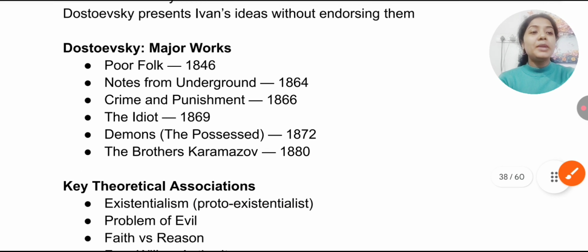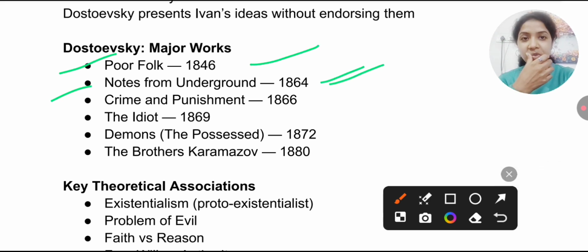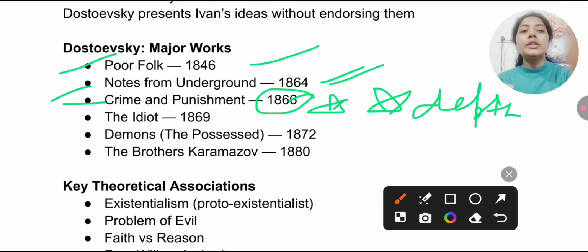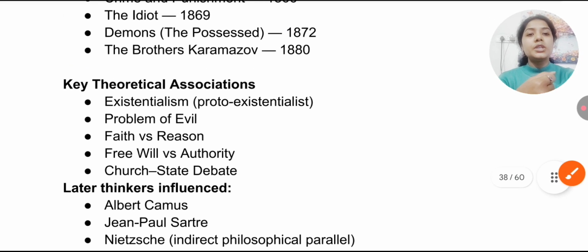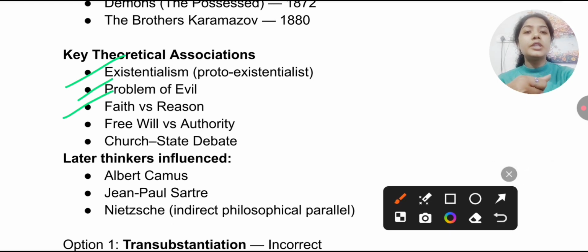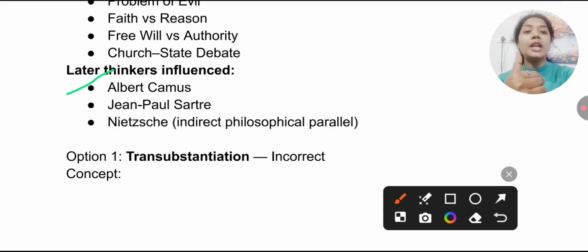Okay. Remember the major works by Fyodor Dostoevsky: Poor Folk 1846, Notes from Underground 1864, Crime and Punishment. This work is very, very important. You have to study this work in depth. You get so many questions. The Idiot 1869, Demons, or The Possessed, 1872, and The Brothers Karamazov 1880. Key theoretical associations of the writer are existentialism, problem of evil, faith versus reason, free will versus authority, and church-state debate. Later thinkers influenced by him are Albert Camus, Jean-Paul Sartre, and Nietzsche.